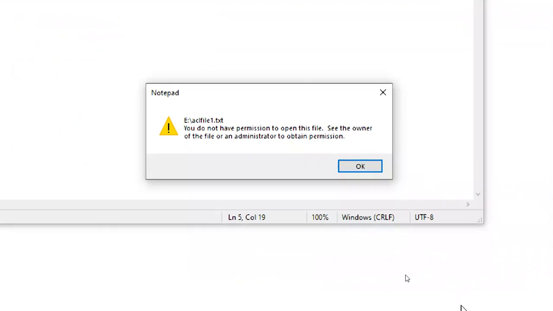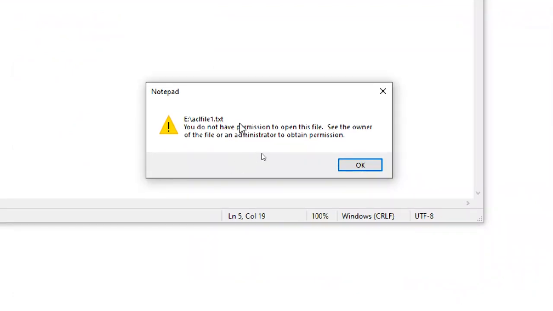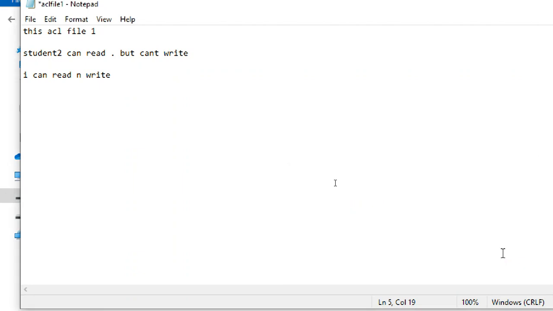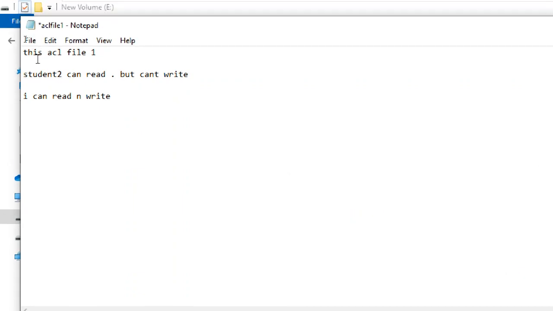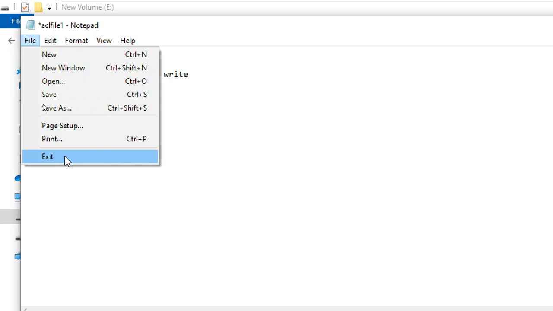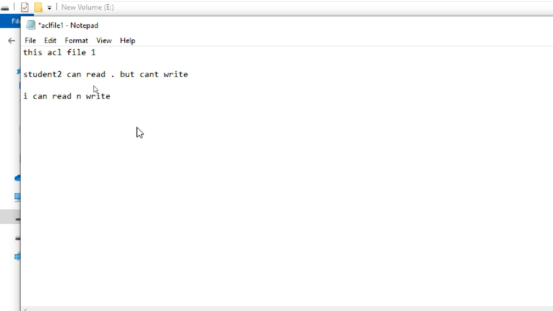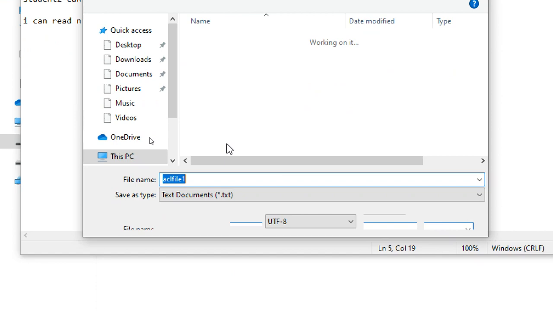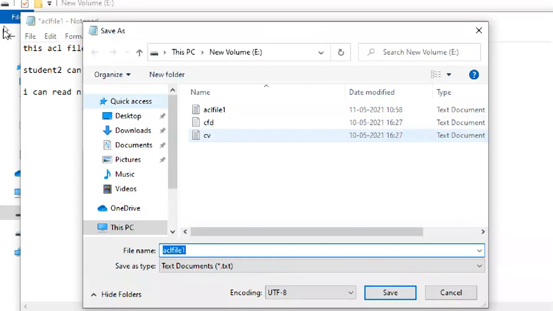Now you got a thing, right? So you do not have permission to open this file. See the owner of the file or an administrator to obtain permission. So you don't have permission to save the content in the file. Okay, you can't save it. Either you have to exit or you have to save as a different file. Again, I'm trying to save. So I can't save with the same file name. I can't save this file.